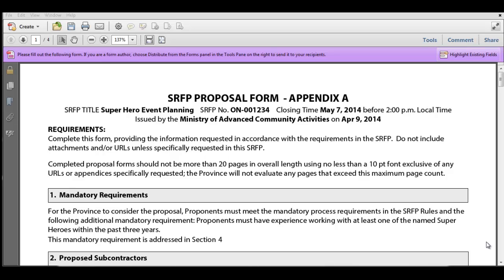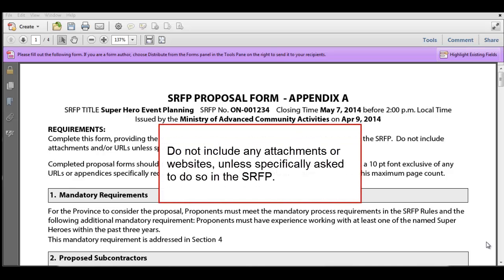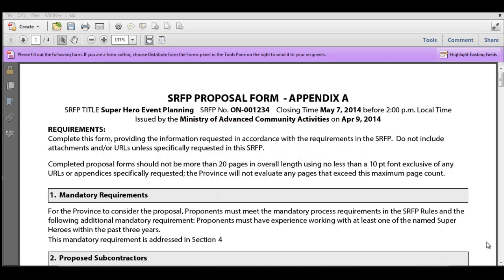Then we move into this heading called Requirements. And this is telling you as a proponent that you need to complete this form and provide all the requested information, and specifically not to include any attachments or URLs or websites unless you've been specifically asked to do that in the SRFP. This is a really important factor. It is a mandatory requirement that you use Appendix A. We're not even going to look at your proposal if you've done it in any other format.